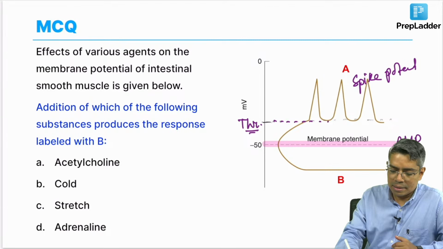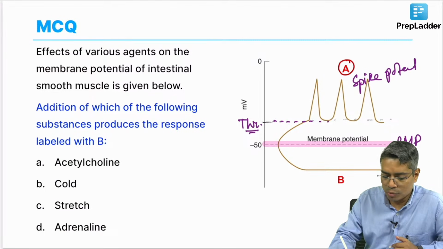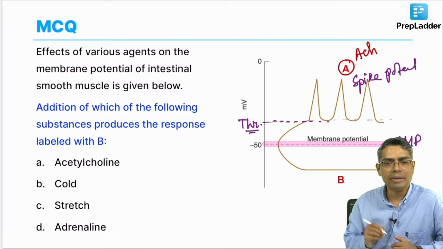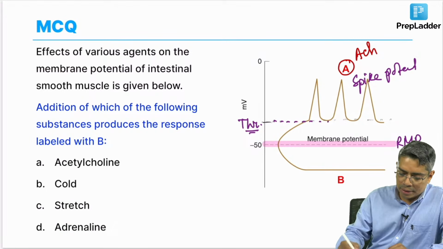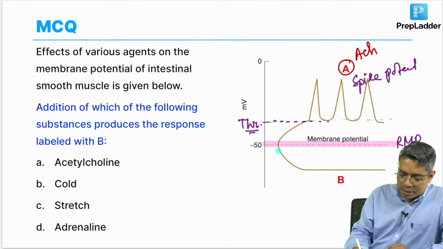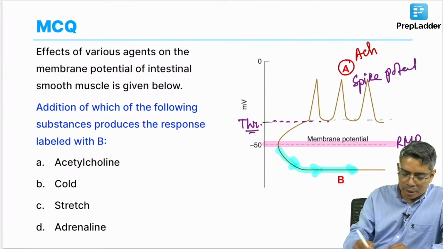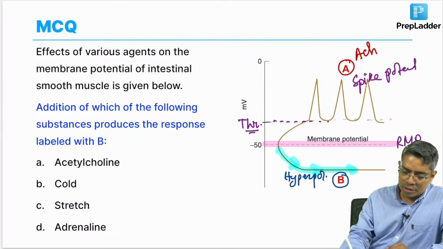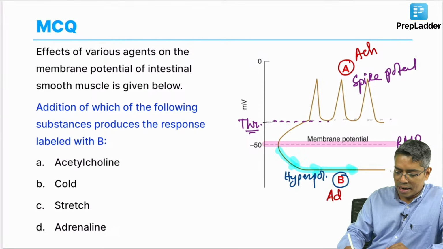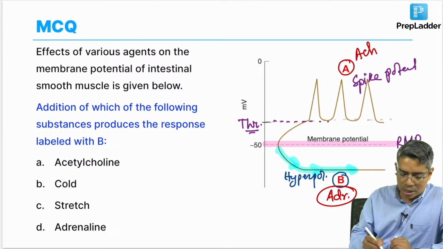So, A means the spike potential is appearing. So, what will be the stimulus for this? Acetylcholine. But if you look at curve B, it is showing that the resting membrane potential is going in the more negative direction, means there is hyperpolarization of the resting membrane potential. Hyperpolarization of the resting membrane potential is done by adrenaline. Okay. So, the answer of this question will be adrenaline.